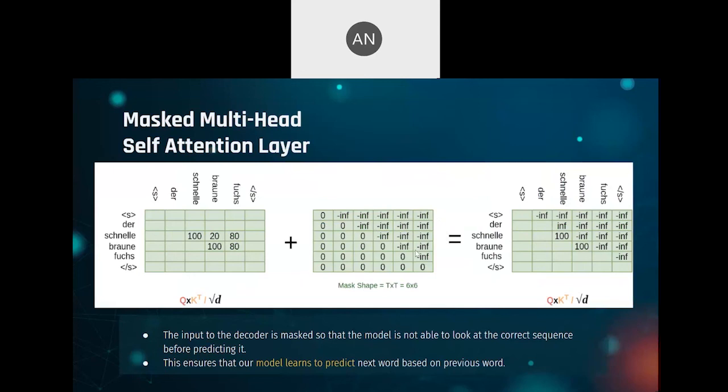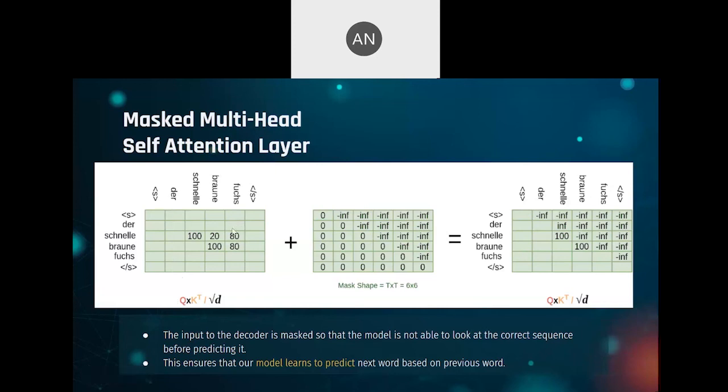Now, when I said masking, you basically have to add a mask matrix of shape t cross t. Here t is 6 because it's 4 plus 2, the start token as well as the end token. And this is the matrix that we normally get in the encoder self-attention layer before applying the softmax. This is very similar to that.